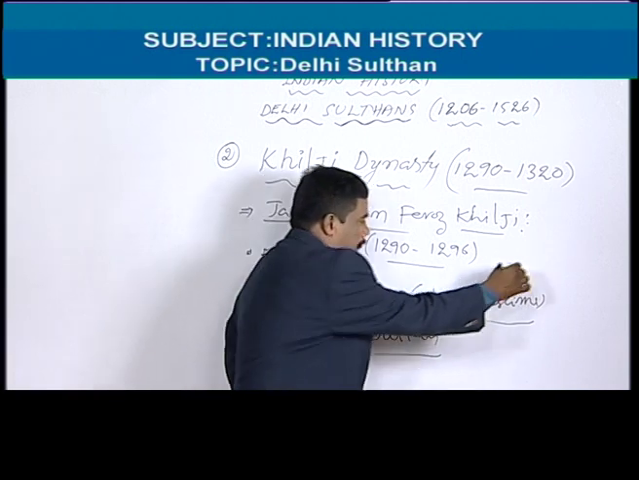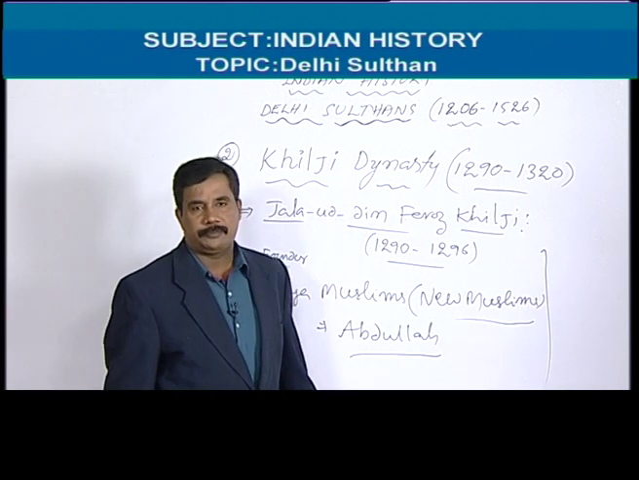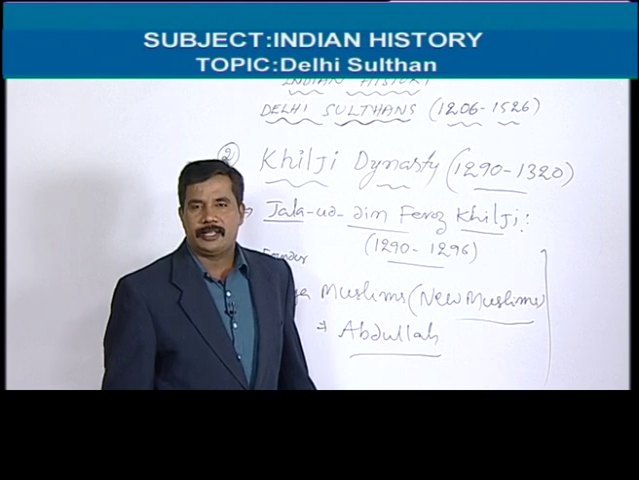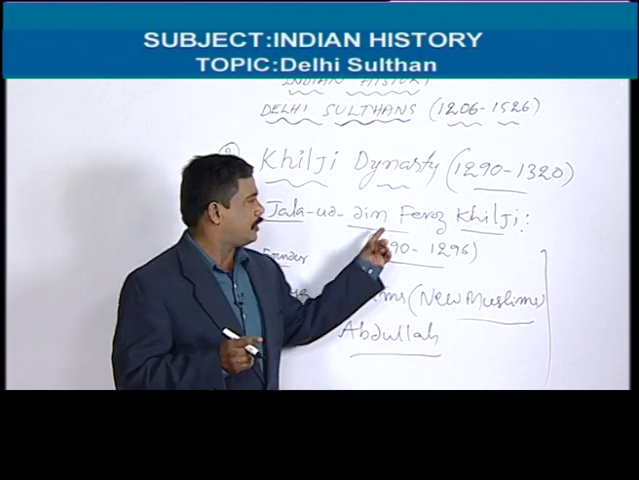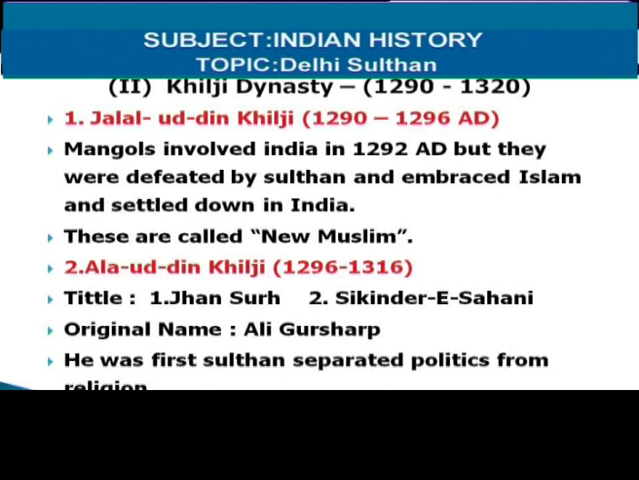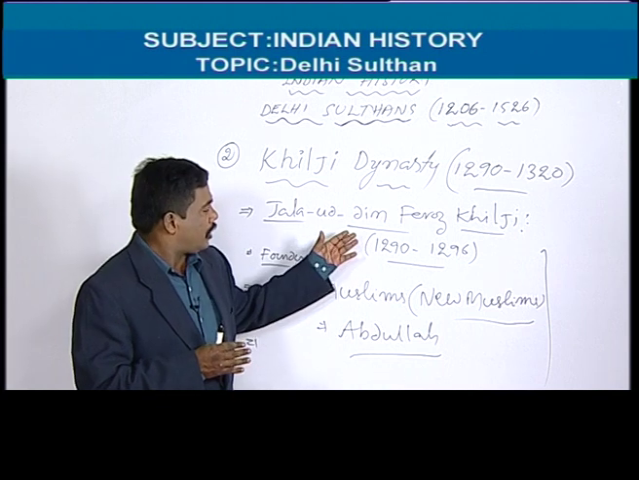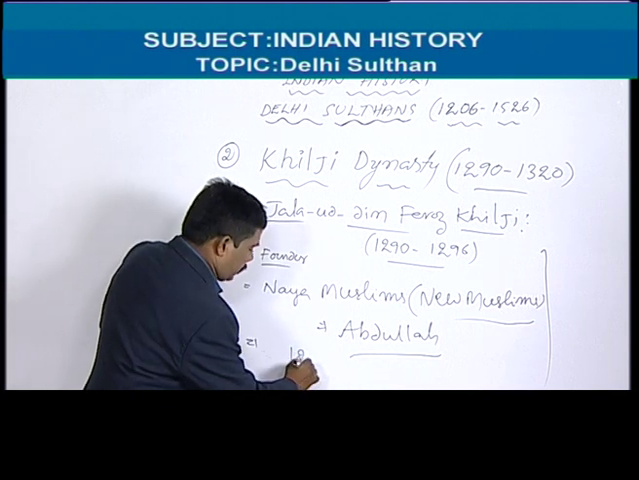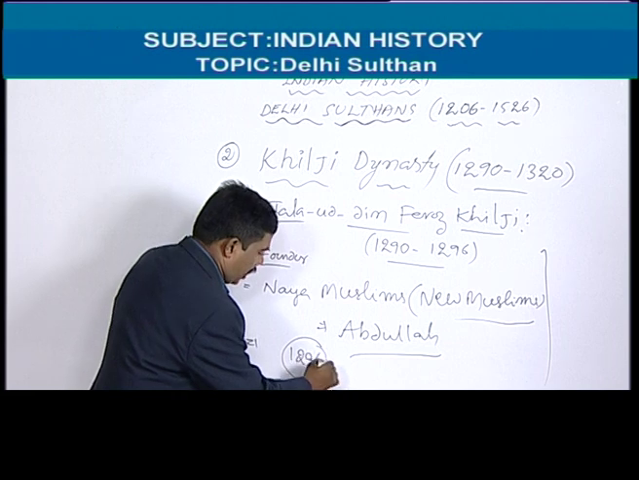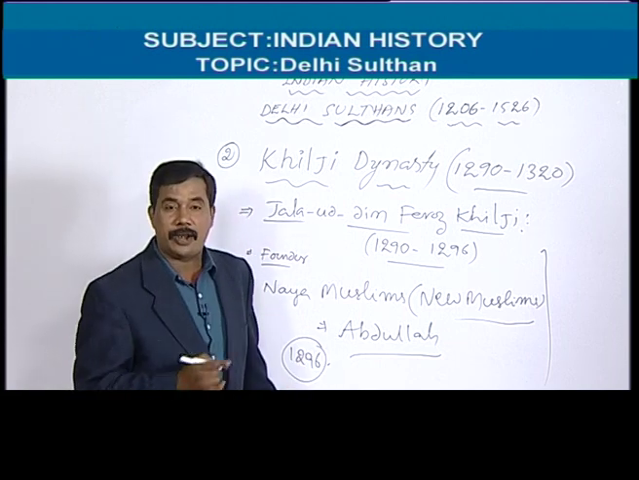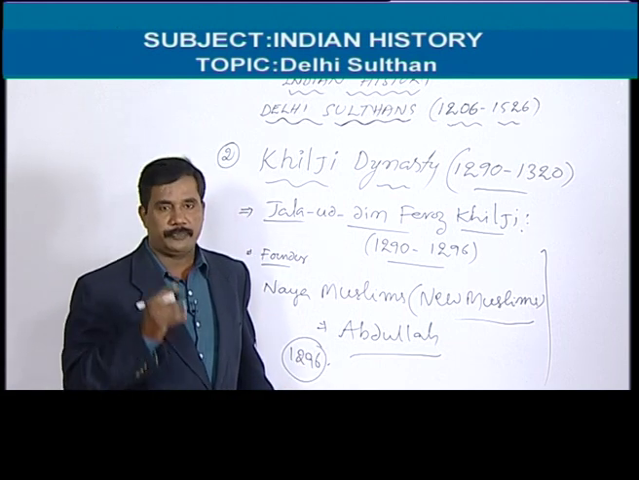But here you see, most of the success of the Khiljis and Jalaluddin Khilji was because of his one more son-in-law, that is Alauddin Khilji. In 1296, Alauddin Khilji was an army commander and son-in-law, also nephew.